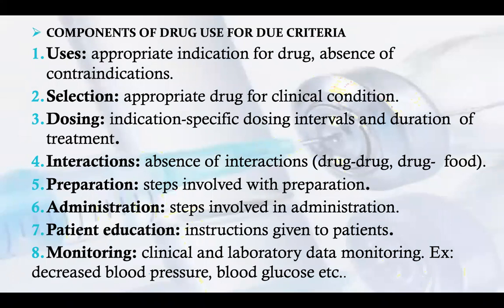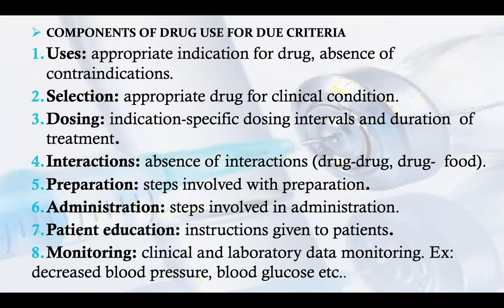First, use: appropriate indication for the drug and absence of contraindications must be followed. Selection: the appropriate drug for the clinical condition must be followed. Dosing: indication-specific dosing, intervals, and duration of treatment have to be followed.